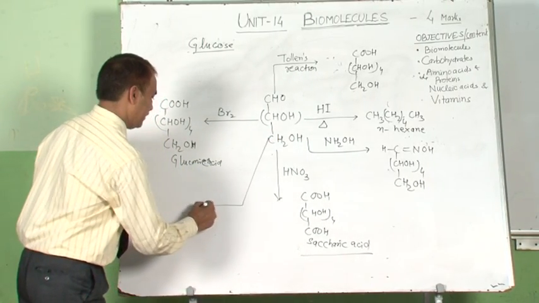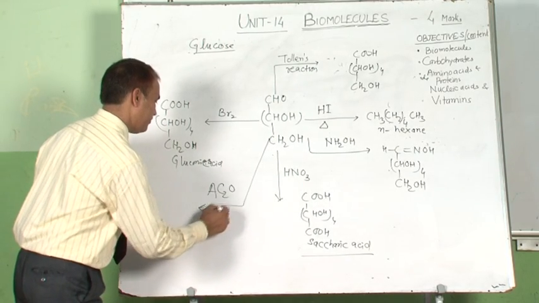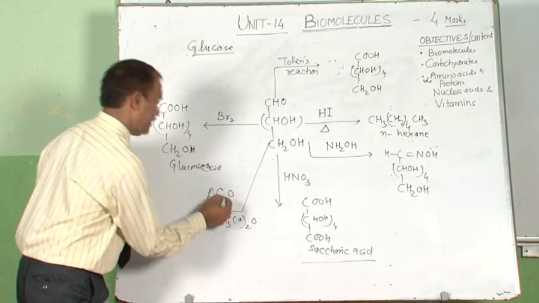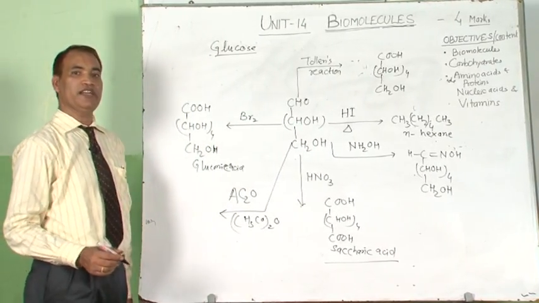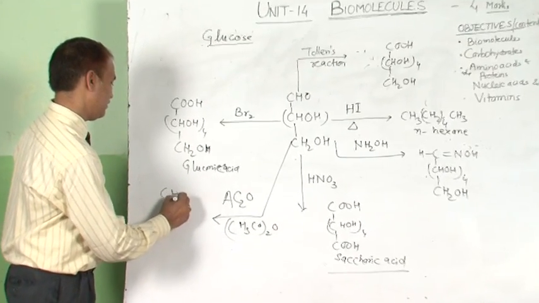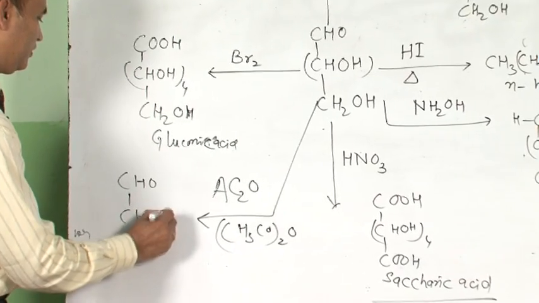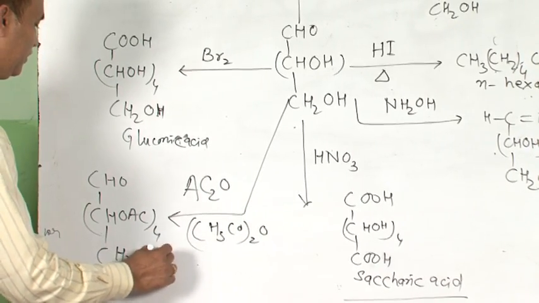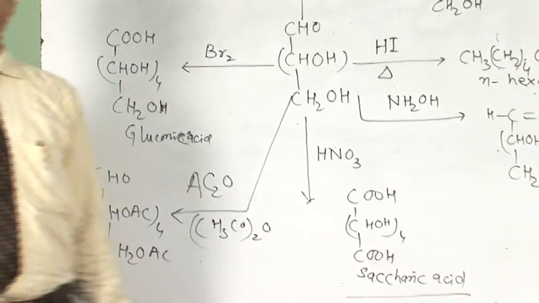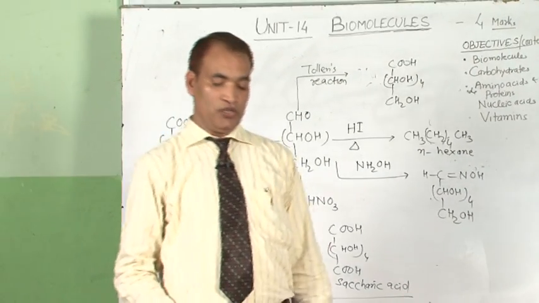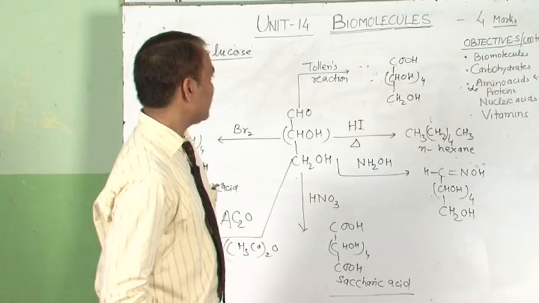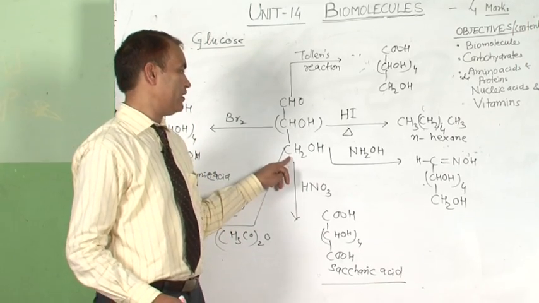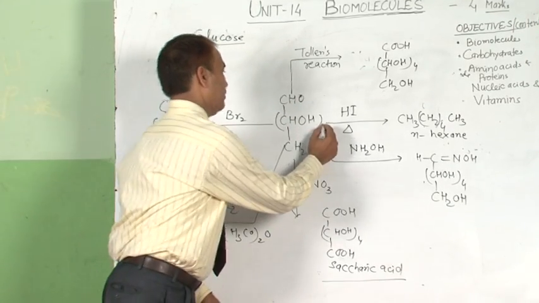When glucose is treated with acetic anhydride, Ac2O, that is (CH3CO)2O, it forms the penta-acetyl derivative of glucose, indicating the presence of 5 hydroxyl groups. So in this way, glucose can be considered to have one aldehyde group and 5 hydroxyl groups, in which one is a primary alcohol and 4 are secondary alcohols.